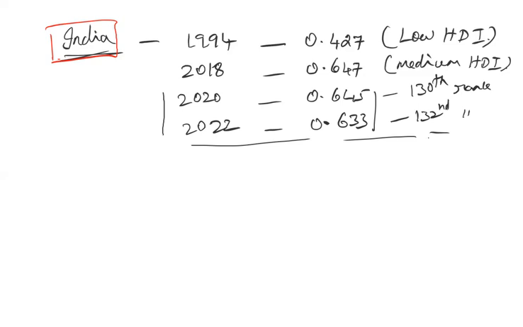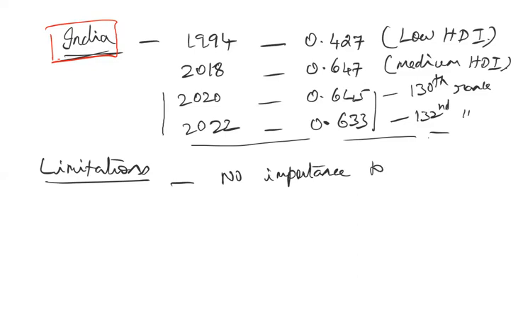But this also has certain problems or limitations. Some of the limitations pointed out are that you can't measure the poverty levels in the country, you can't measure the inequalities in the country.